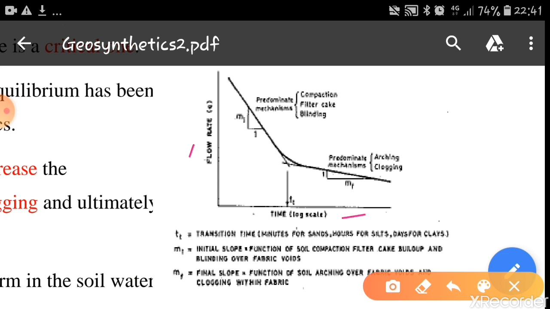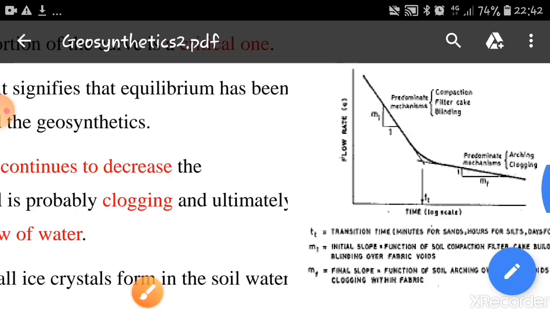You can see the two lines separated. Here you can see this is a predominant mechanism, that is compacting filter cake binding, and here this mechanism is arching clogging. The slope is given by mi and the slope is given by mf. Okay, the principle is explained here.